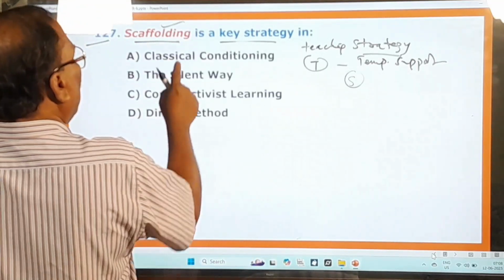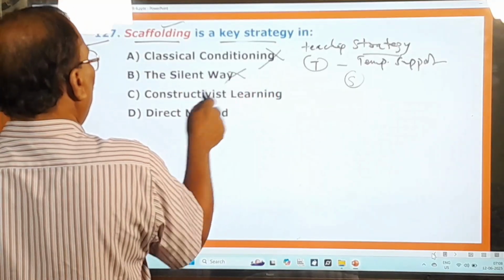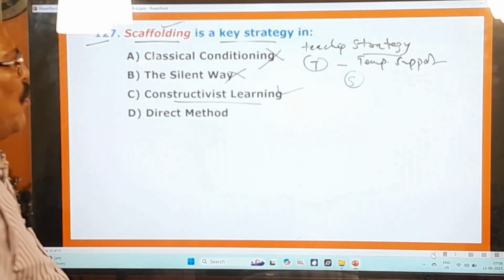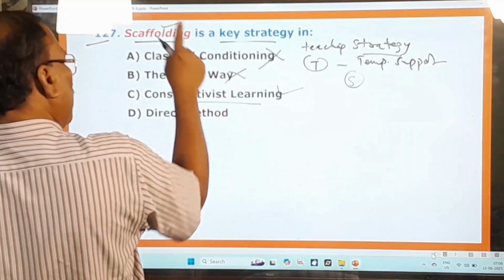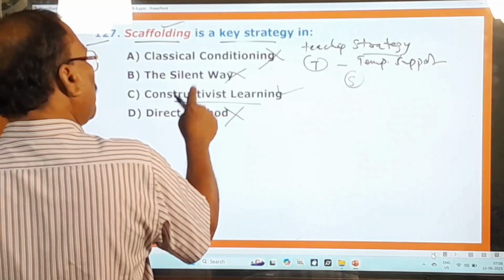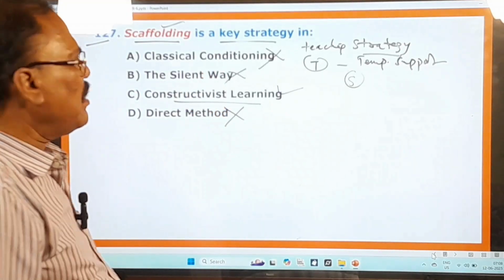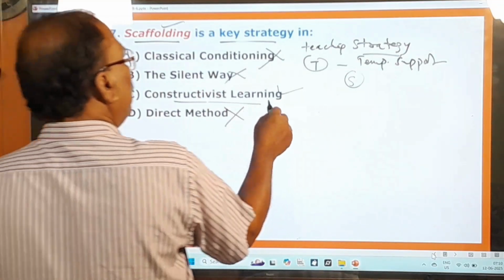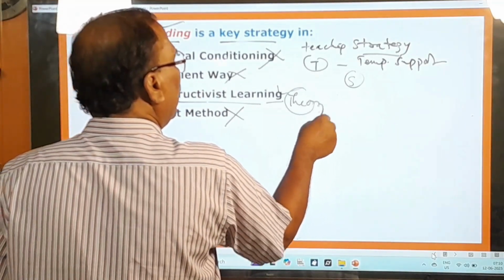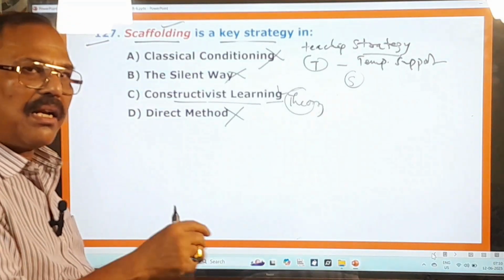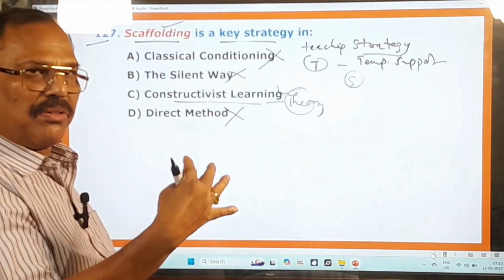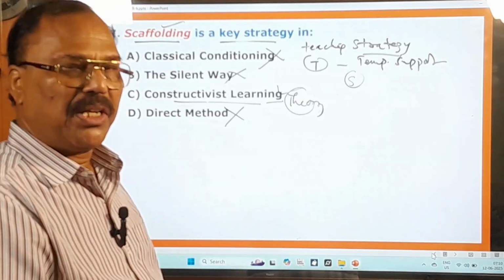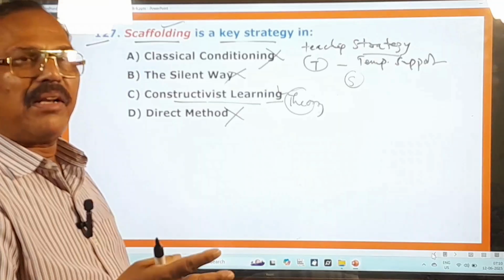And what are the options given? Classical conditioning, no. The silent way, no. Constructive learning, yes. That is called constructivist learning. Only in the constructivist learning this scaffolding is there. Direct method, no. So let me talk to you about this constructivist learning. What is this constructivist learning? Here you pay attention. This constructivist learning is a theory, okay, it is a theory which states that learners can build up their own knowledge actively but not passively, only by doing, thinking and interacting with others.